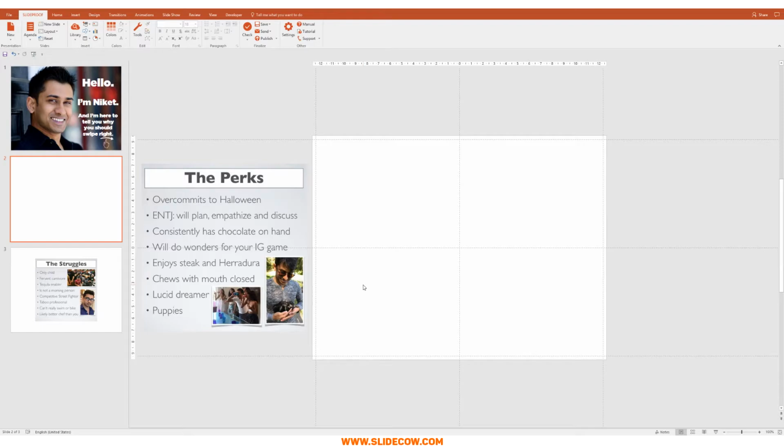And we're going to do it in a very creative way. We're going to crop an image of Niket into a little shape that we can put in the corner of the slide.